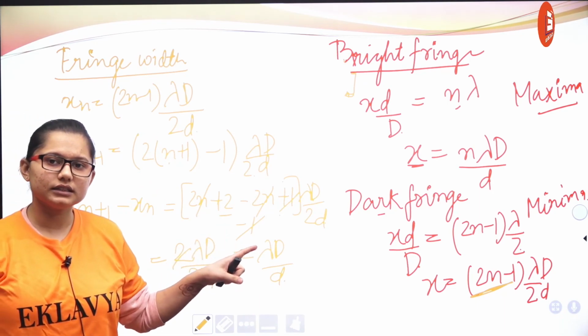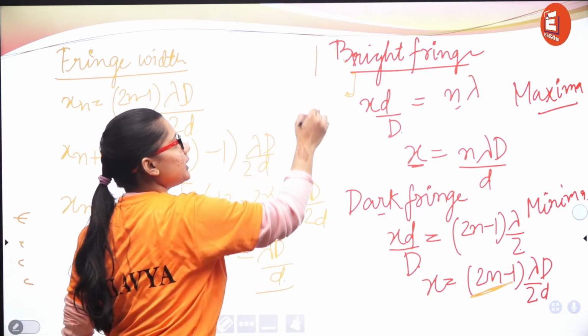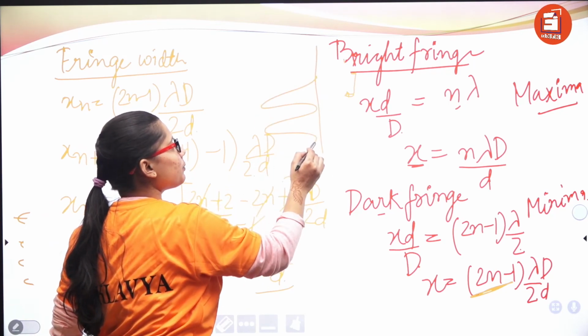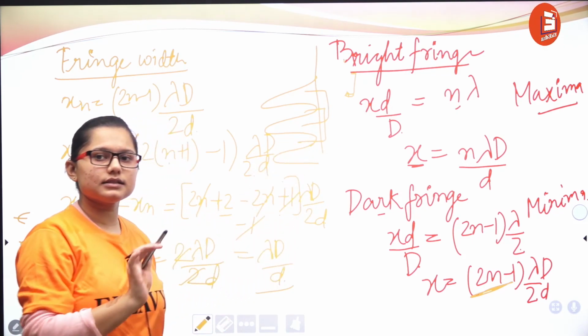So the value of fringe width remains the same whether you find the distance between two bright fringes or between two dark fringes. This distance is the same for all.